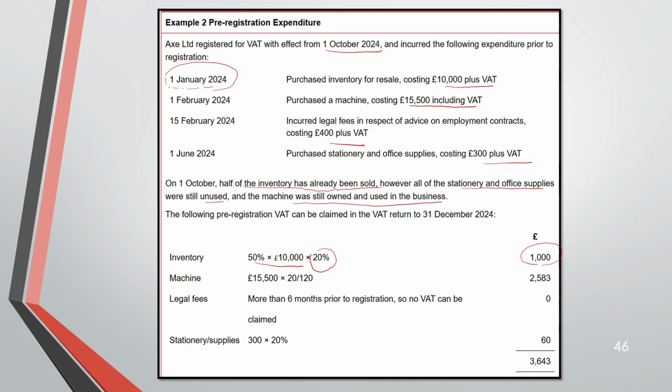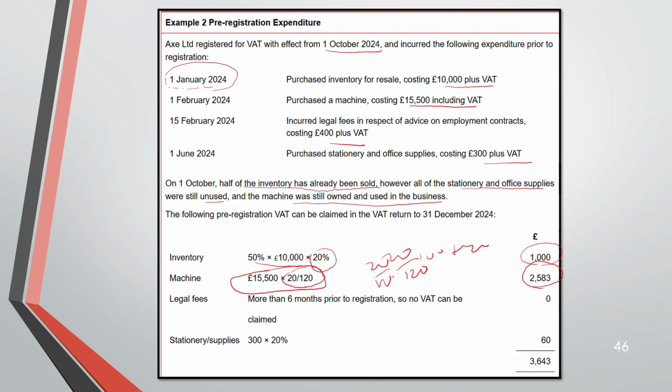So because it is including VAT, you have to take the VAT out. This is how you take the VAT out. See, VAT is 20%, right? So in your 100, if you include 20, it's 120. That means 20 over 120. Not 20 divided by 100. It's 20 divided by 120. This is how you take the VAT out. So if you apply it into 15,500, this is the VAT. Okay, there was a price. To that price you have applied 20%, that is 2,583. You have added it and then you got 15,500. So you are working backwards now to find that VAT that was included there.